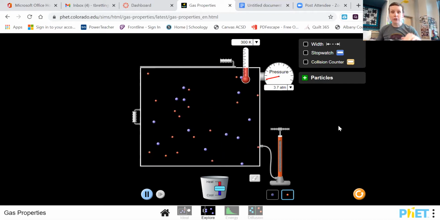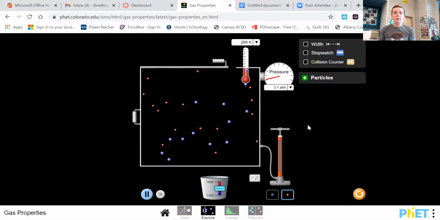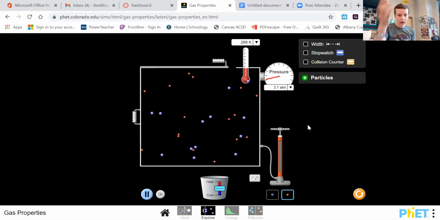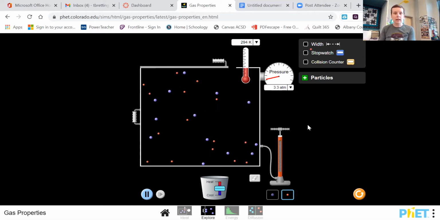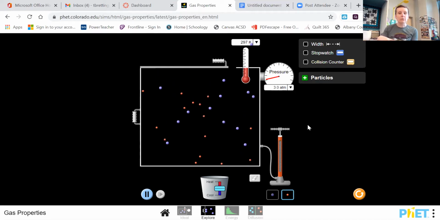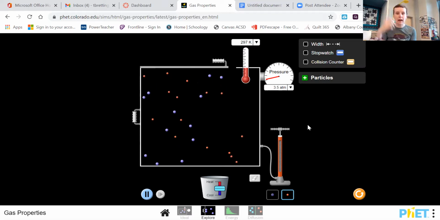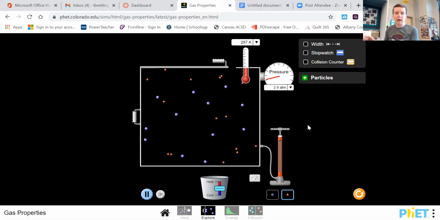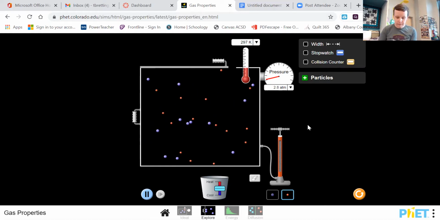Now I'll go back to effusion, okay? Effusion, we have to create a hole, okay? Every once in a while, a particle is going to hit that hole at the right angle, and it's going to escape the container. That's effusion, and it takes a little while depending on how big those pores are, but you can see that the red ones are going to probably effuse faster than those blue ones. Just because they're moving faster in general, they have more opportunity to hit that gap and escape the container, okay? So effusion is the escape of a gas through a small hole in a container.